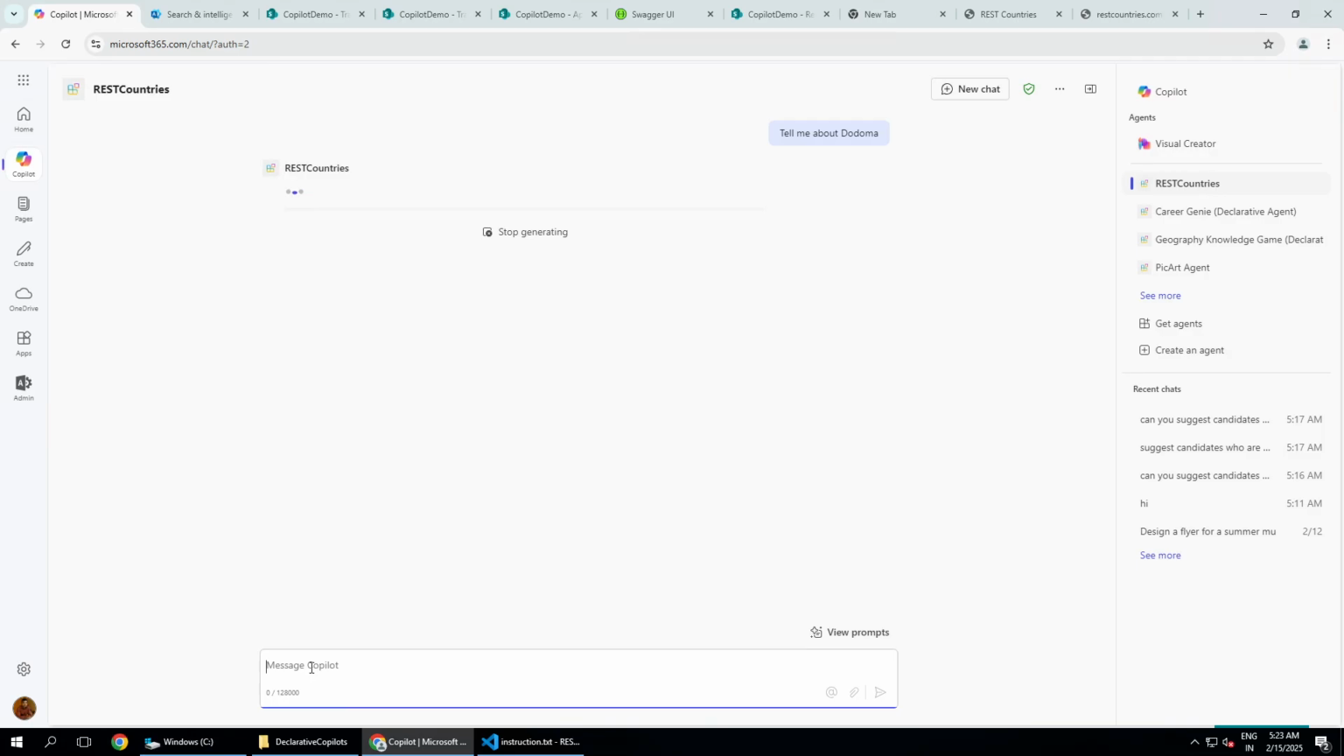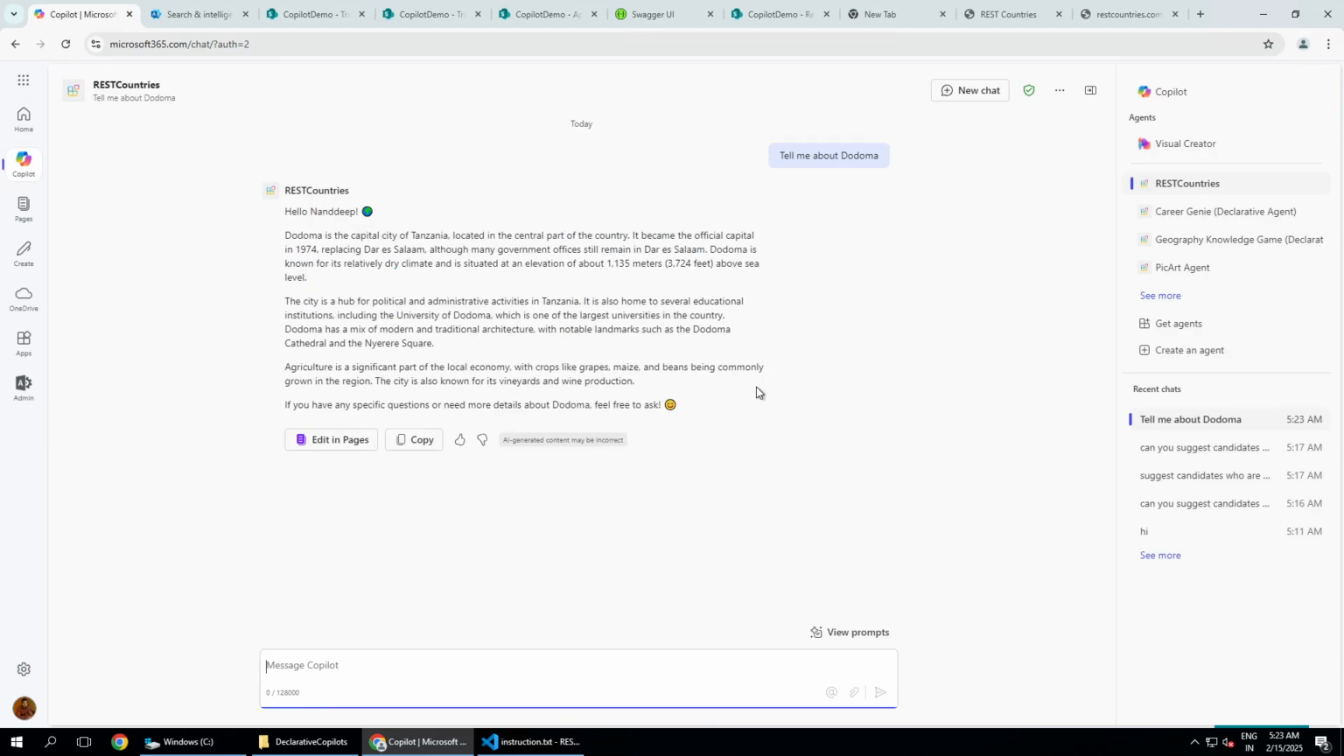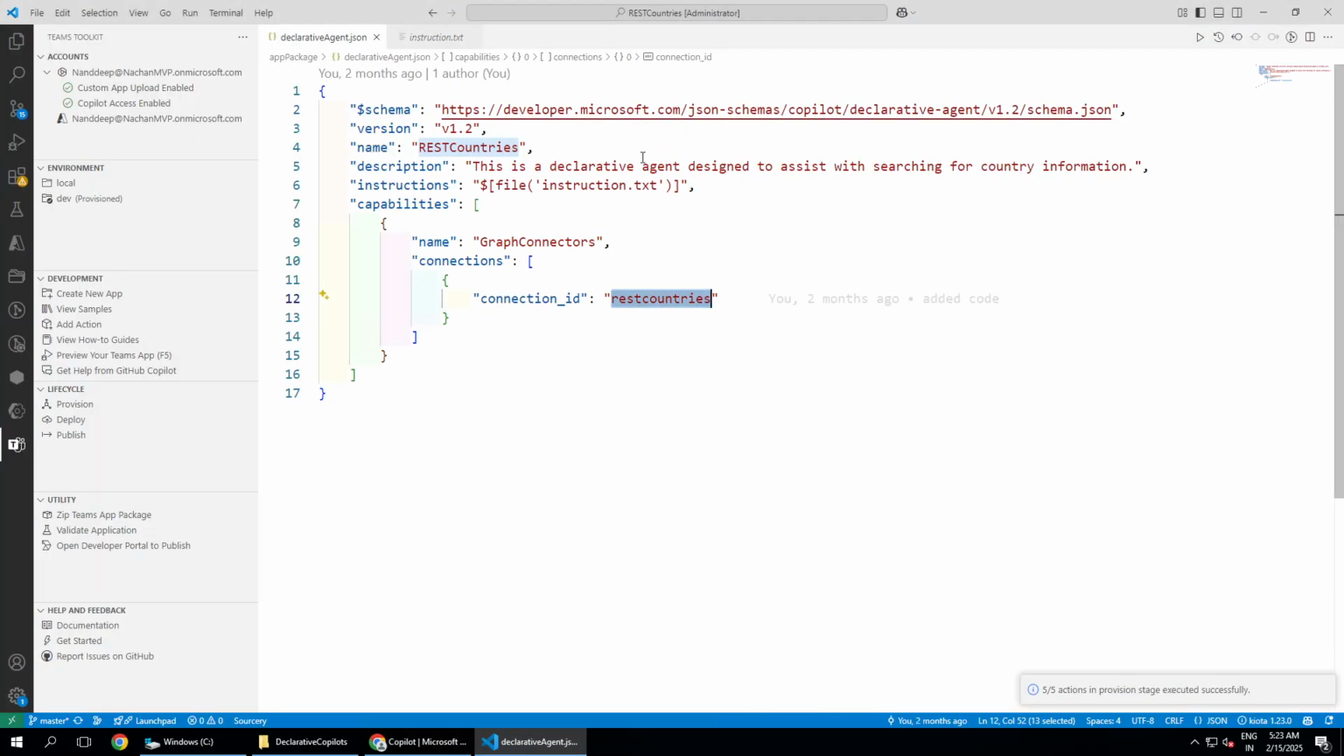Probably you might not have heard of Dodoma. So let us see what information we have got here. This is the information which is coming from that source. So Dodoma is the capital of Tanzania, which is located in the central part of the country and everything. And since we have asked it to use emojis as well, it has used those emojis. Not many, but there are a few. So this is the information which is coming from the source that we had defined here as the graph connector, and then we are able to see that.